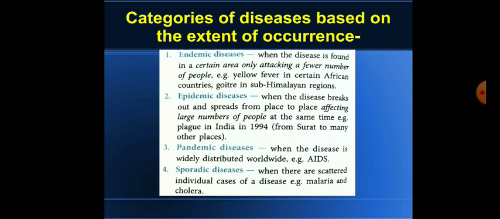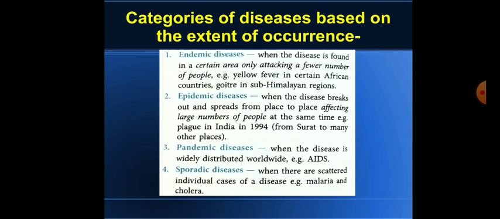Now the third one is pandemic. Pandemic is a disease which spreads widely, widely distributed all over the world. For example, AIDS. Nowadays also we can see lockdown is there due to the coronavirus, and that outbreak from China has now become a pandemic. Earlier it was an epidemic disease when it was in one country or one place only, but now it has become a pandemic which is spread throughout the world, mostly all over the world.